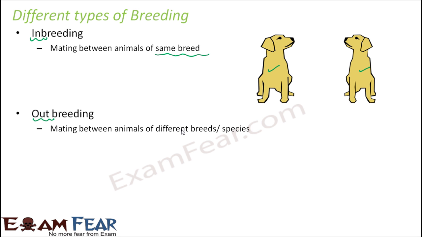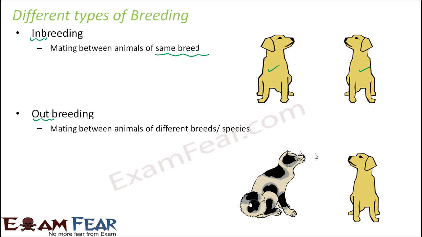Outbreeding is a very generic term, and it again has a lot of different types based on whether the mating happens between animals of different breeds or between animals of different species. Depending on that, we have different types of outbreeding. But here you just understand that inbreeding means same breed, outbreeding means different breed or different species altogether. Here you can see the example of outbreeding. These two dogs belong to two different breeds, but they might belong to the same species. Maybe both of them belong to the domestic dog species, but they belong to different breeds.